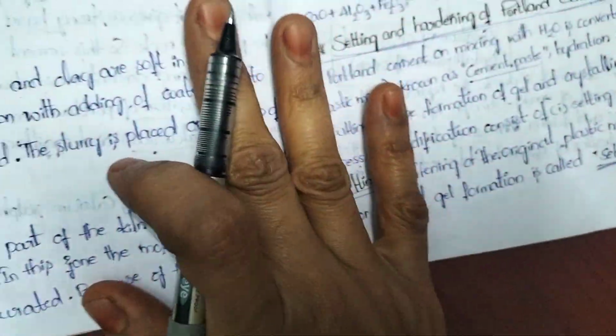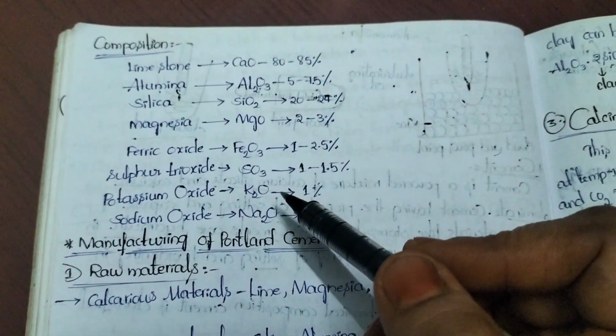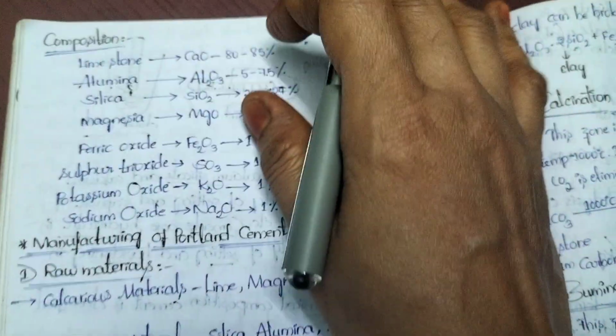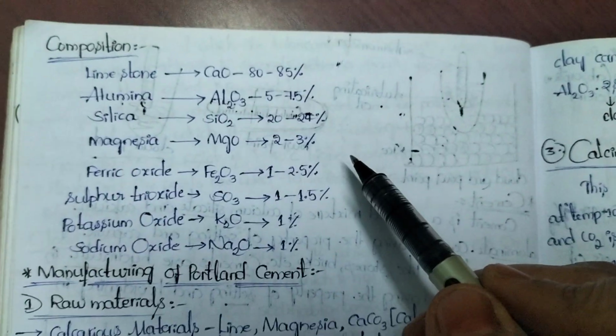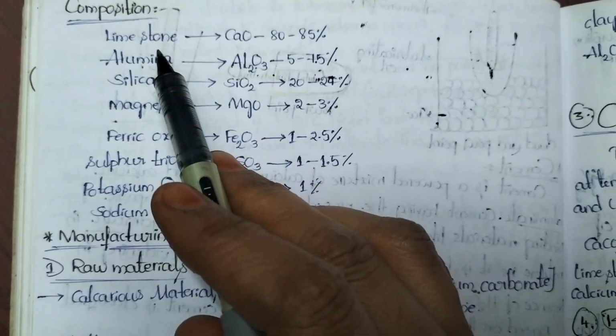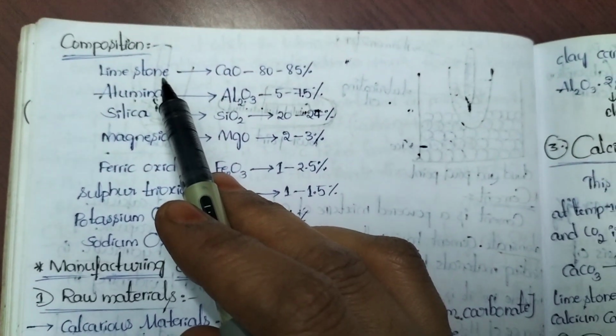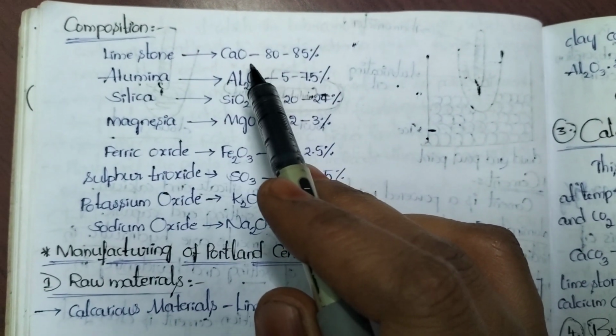So this is about the definition of Portland cement. Next, look into the composition of it. What are the elements? That means what are the chemicals present in it? What is the composition of Portland cement? The major composition of Portland cement is limestone. Limestone is represented with CaO.